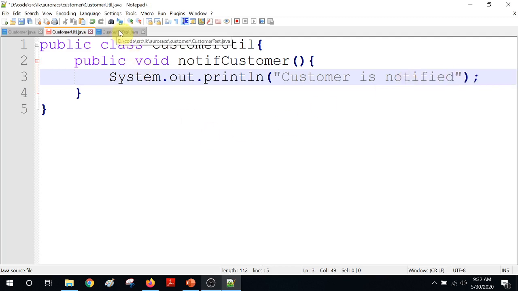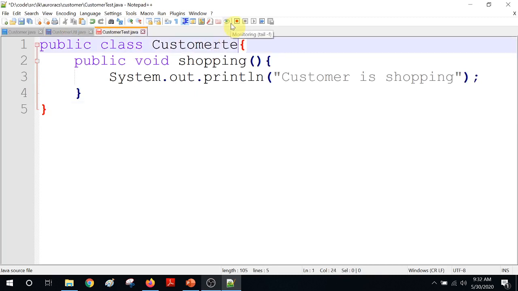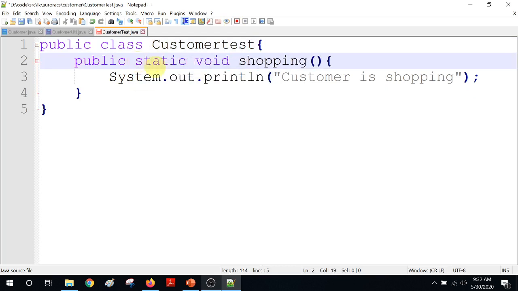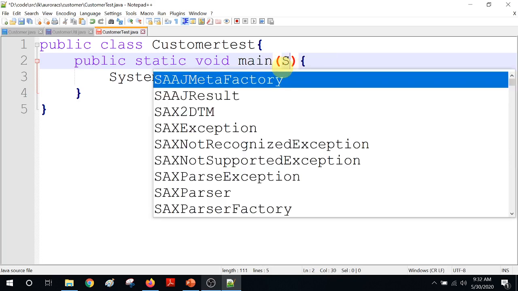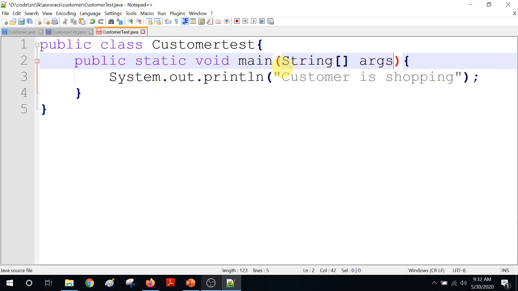Now I'm going to the CustomerTest class. There I'm going to have the main method, public static void main, and the signature is String args.